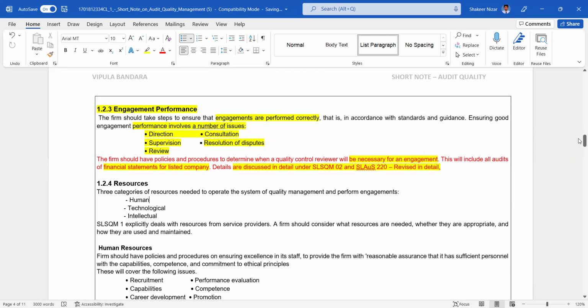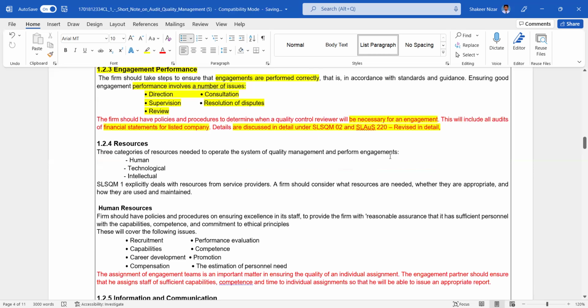Resources. Previously we were talking about SLSQM1, the human resource, but this is narrowed down from the broader to the three things, resources. The three categories of resources are human, technological, and intellectual resources. SLSQM1 explicitly deals with the resources for service providers. A firm should consider what resources are needed, whether they are appropriate, and how they are used and maintained.